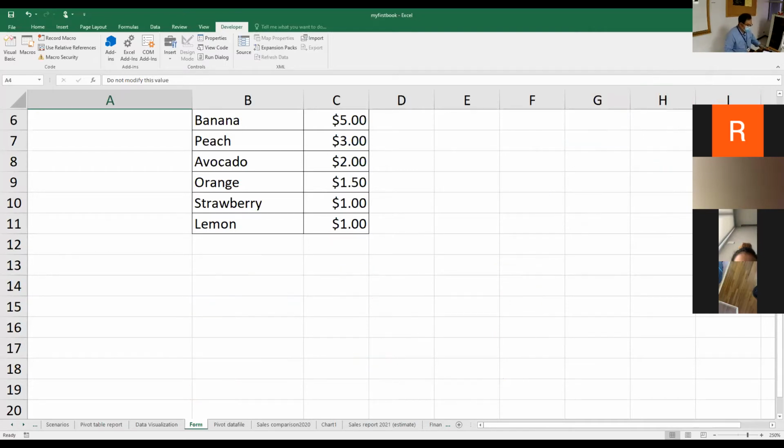Okay, so right now I'll give you an example for the checkbox, when we talk about checkboxes.